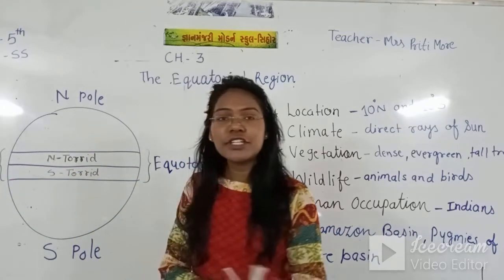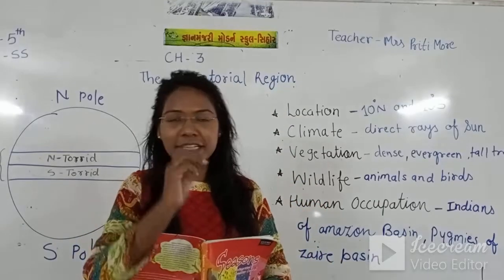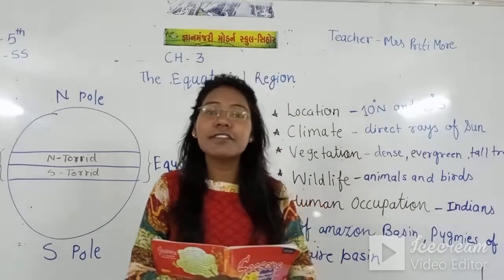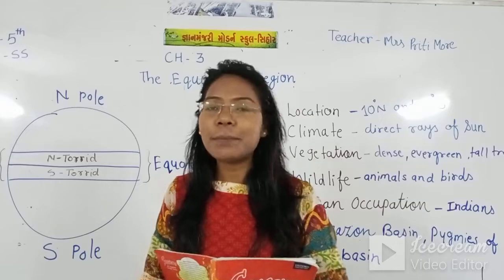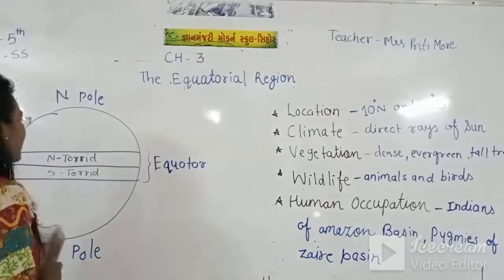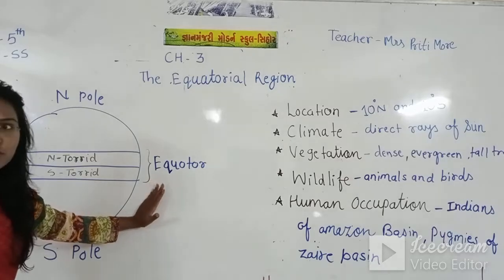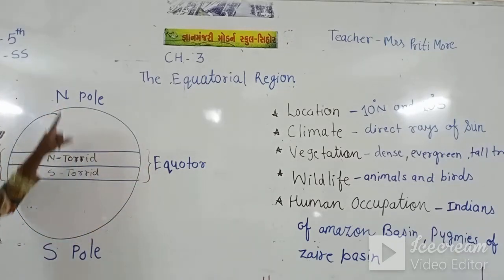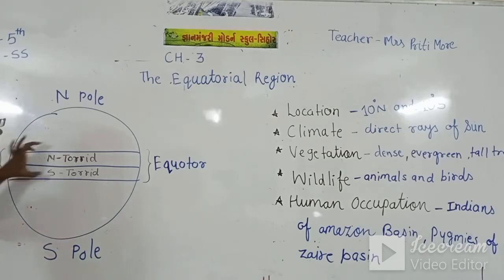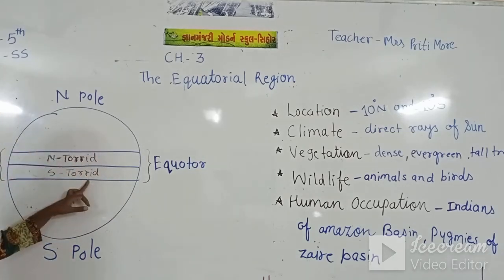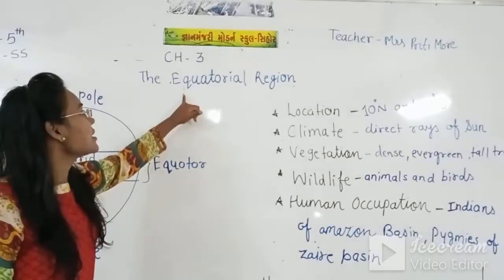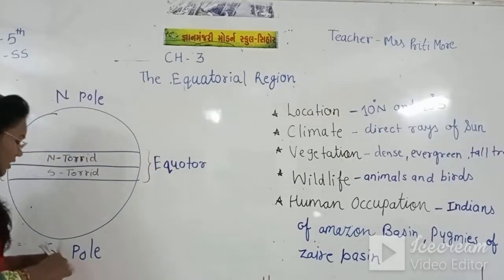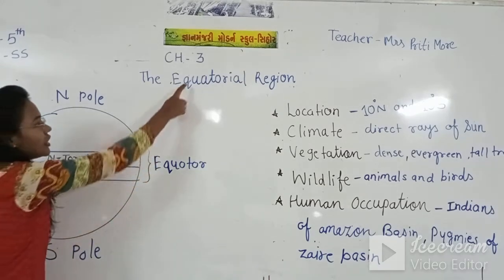So in our last video, what we have seen is the heat zone, and how the heat zone was divided in 3 parts. We have seen a diagram like this also in our last video, North Pole and South Pole, and this middle area, north torrid and south torrid. Which area is it called? It's called equator. Equator means equatorial region. That means this middle area is the equatorial area.